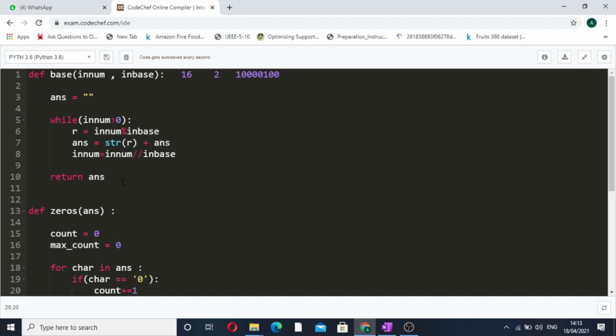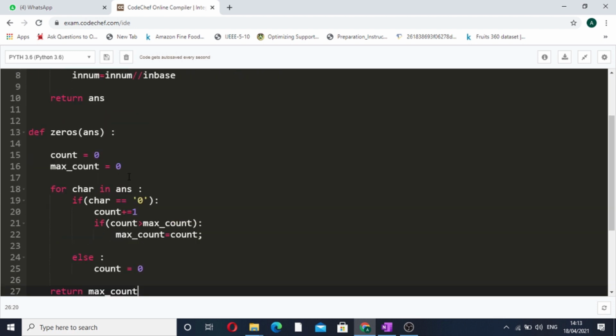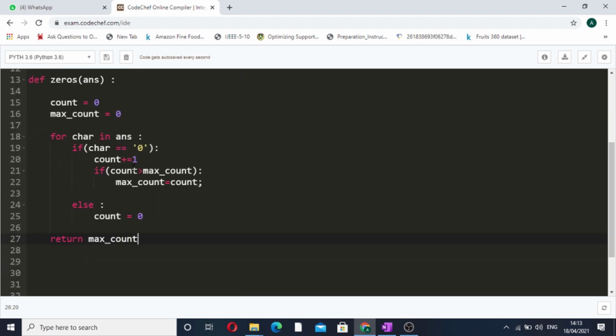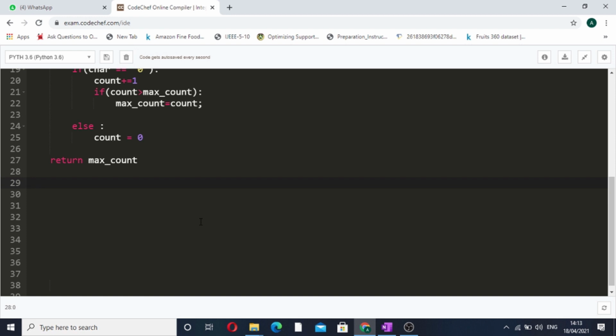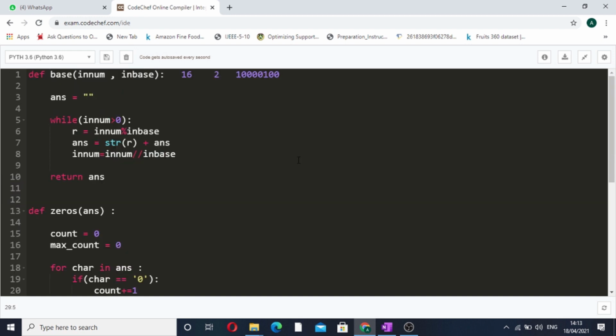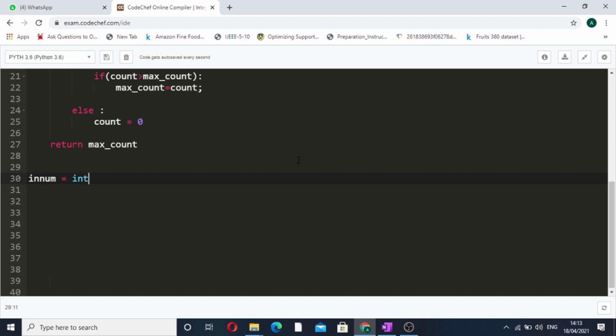So now our two functions are over. One is the base function, which converts our input number into the base, and the second one is the zeros function, which will calculate the consecutive zeros present inside the string. Now we have to take these numbers as input from the user. So enum is equal to int input, and the second was in base, so in base again is equal to int input.